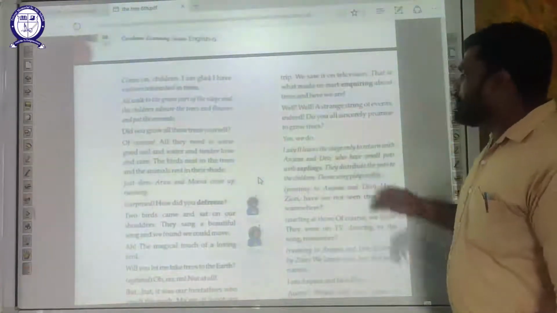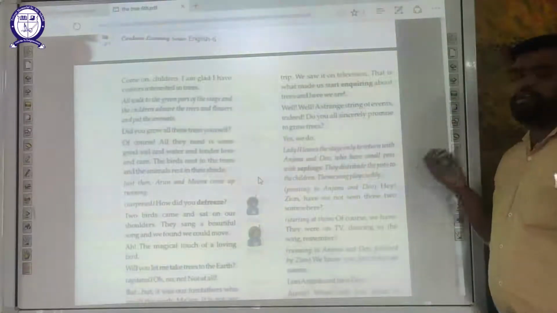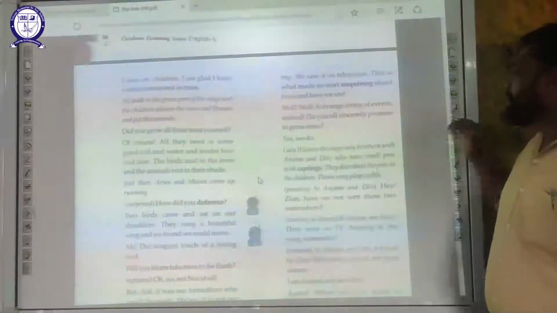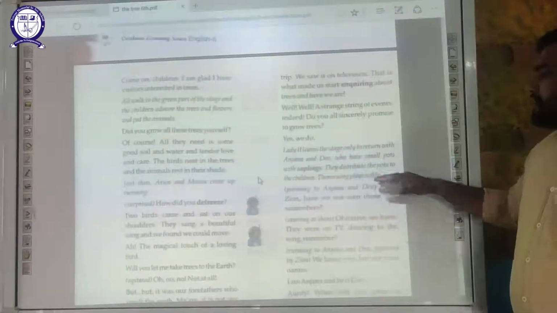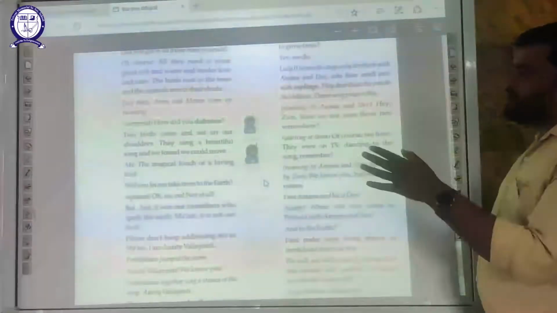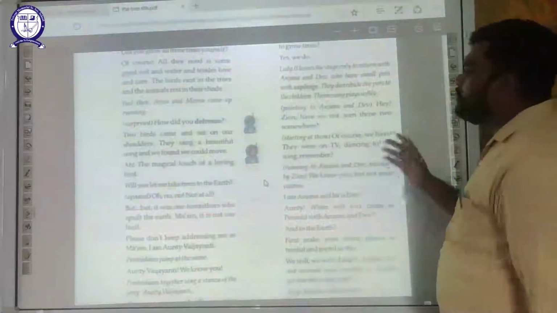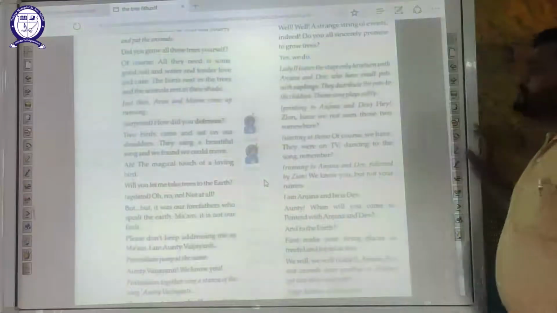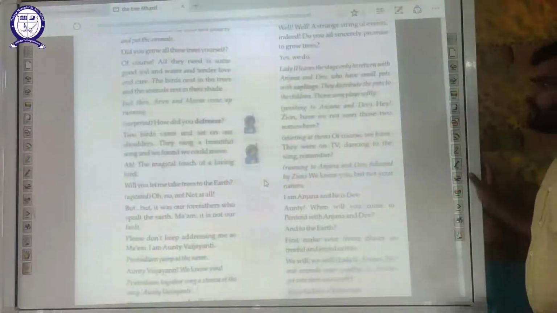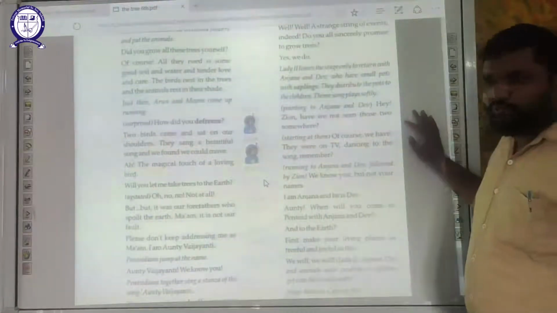Yes, we do. Now lady number 2 leaves the stage only to return with Anjana and Dev, who have small pots with saplings. They distribute the pots to the children. The theme song plays softly now during the play. Actually, the play is going on, and I'm telling you what they are doing on the stage also. Now Arun says, pointing towards Anjana and Dev, "Hey Zain, have we not seen those two somewhere?"